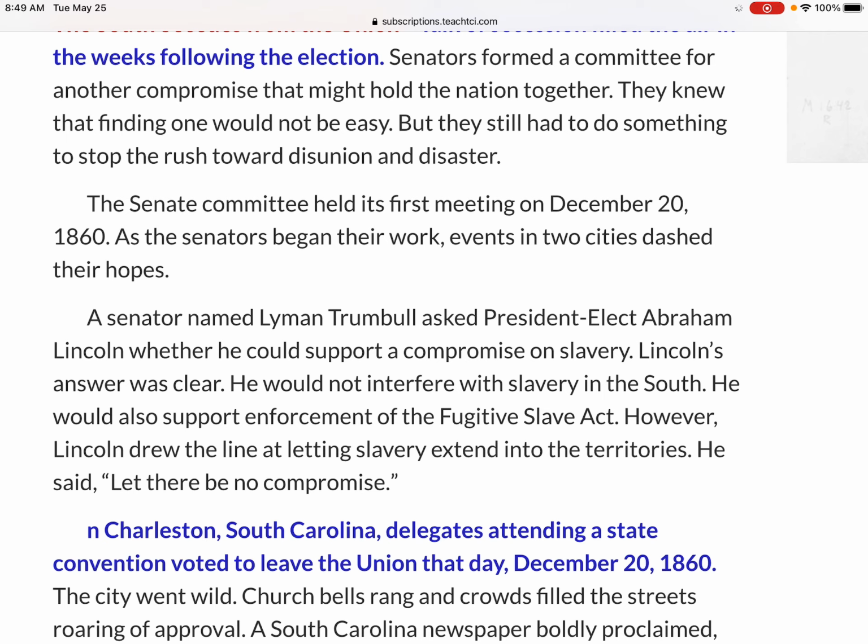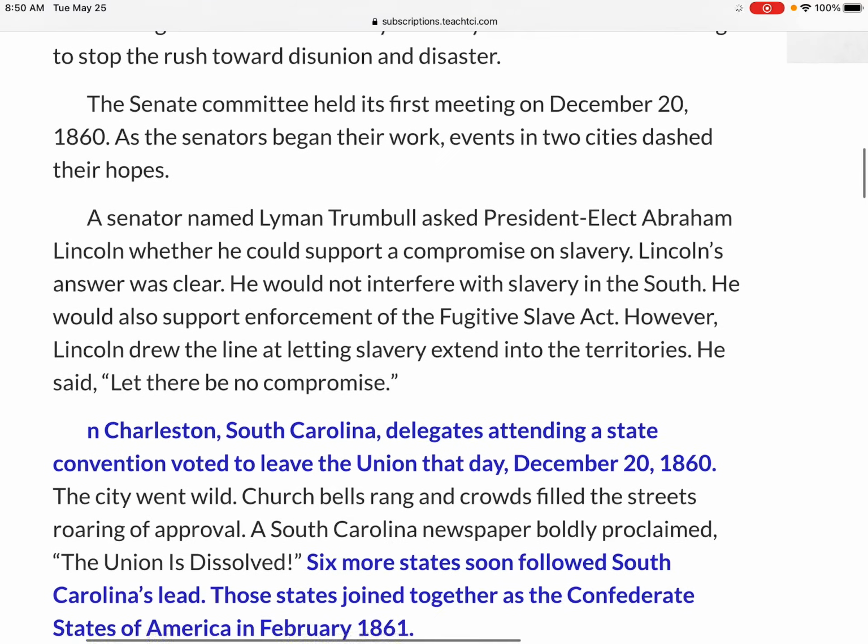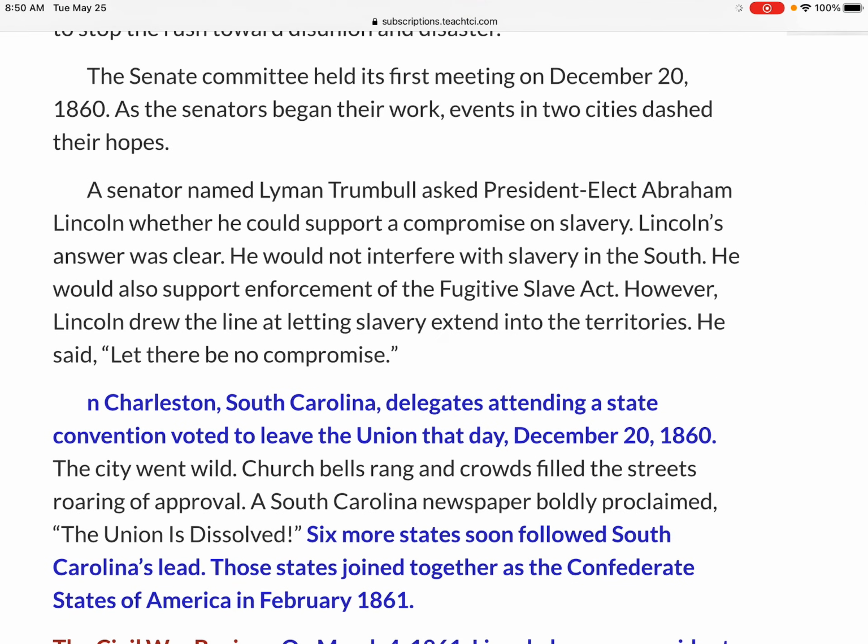They didn't want to split, but they didn't think there was a way to fix it. The Senate committee held its first meeting on December 20th, 1860. As the senators began their work, events in two cities dashed their hopes.